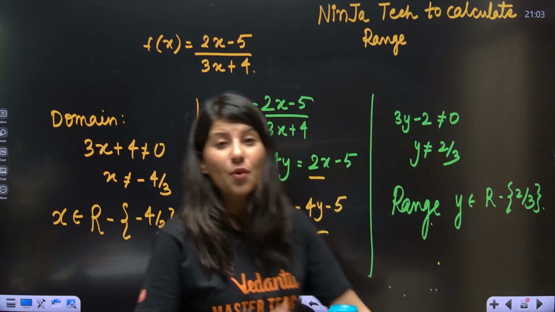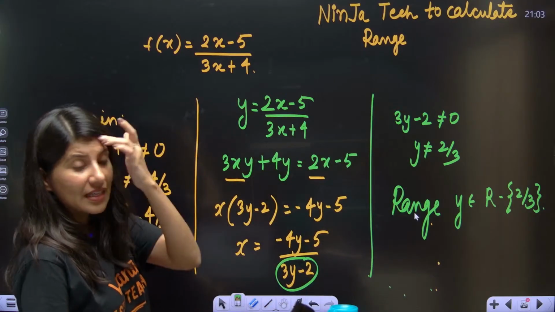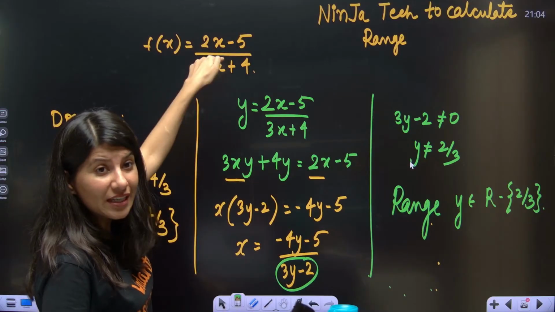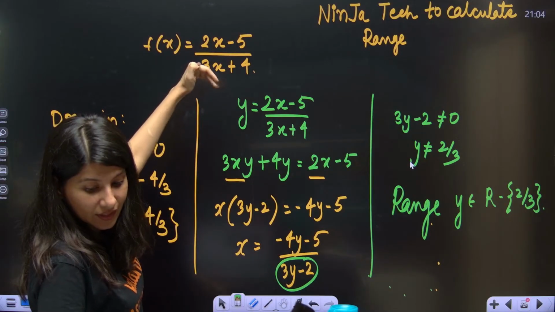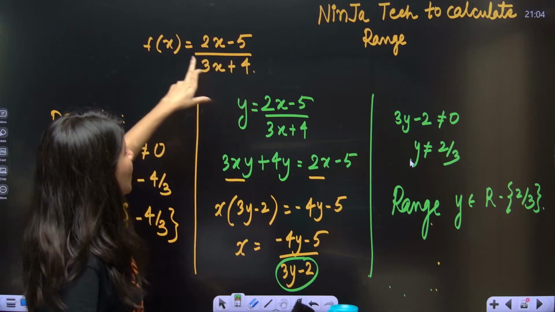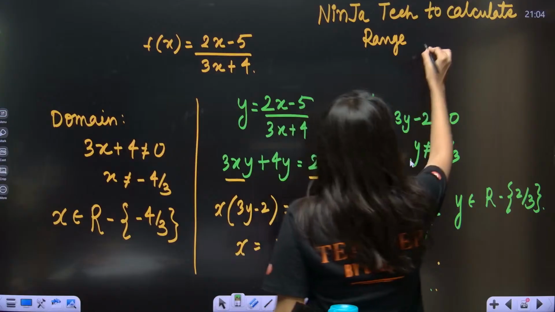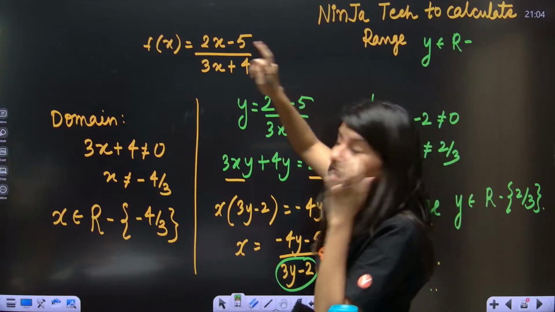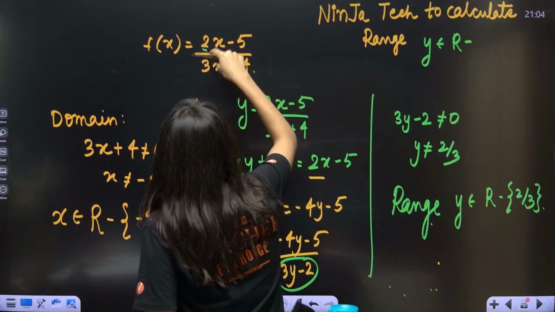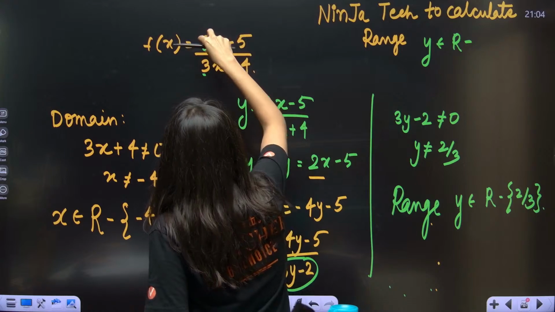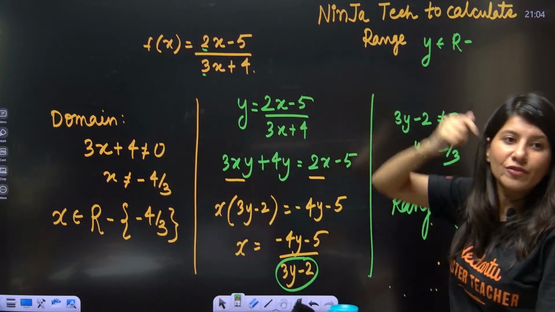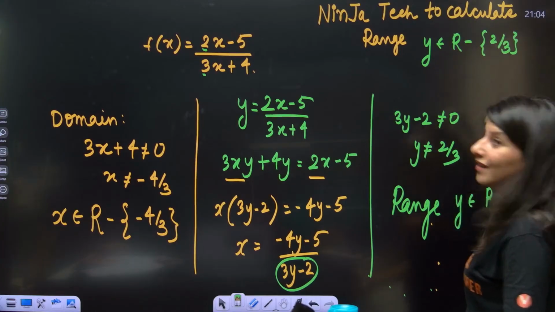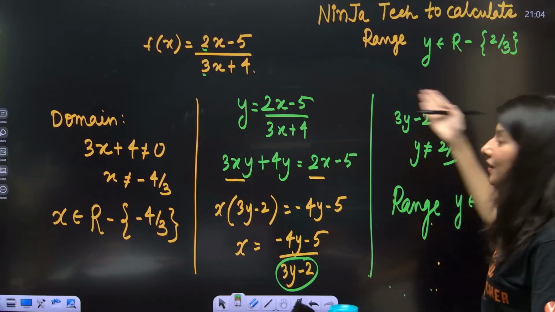And you know what? You guys also can tell me. This is an observation. Okay. So this is specially for linear by linear, by the way. Especially for linear by linear, the range will be all real values except that one value, which value will be 2 by 3. That is coefficient of x in numerator upon coefficient of x in denominator. Can you see, directly you can find 2 by 3. No need to do all this.